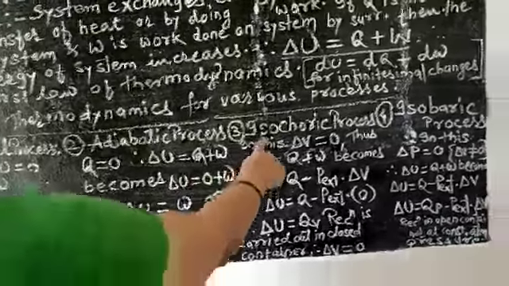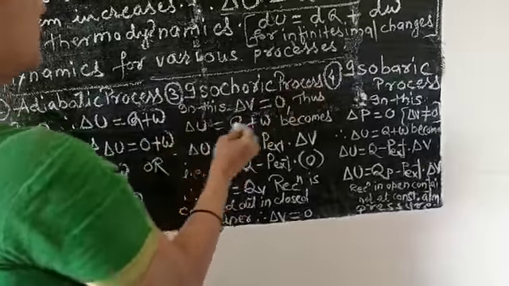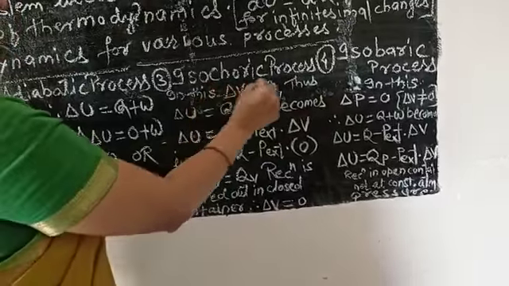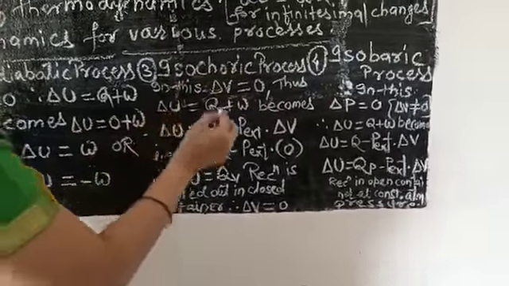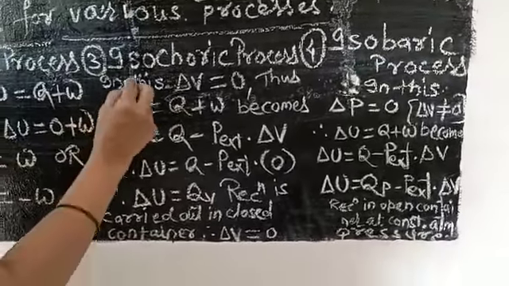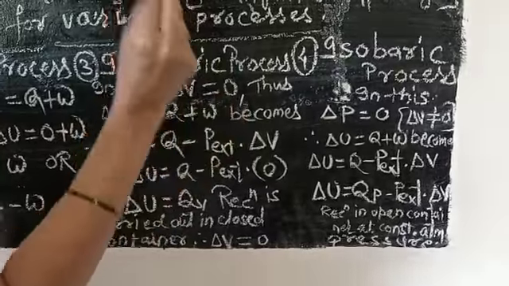Now see here number 3, isochoric process. In the isochoric process, isochoric means volume remains the same. There is no change in the volume. In the initial state and in the final state, volume is the same. So for isochoric process, delta V is equal to 0.